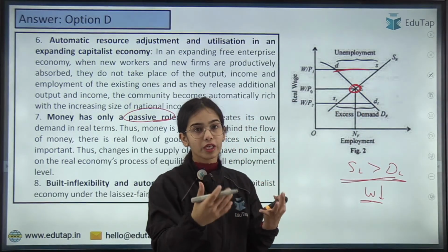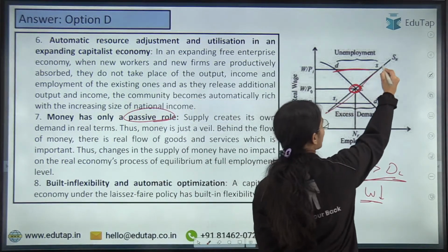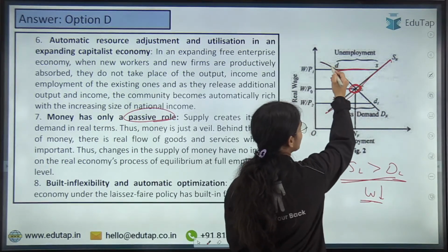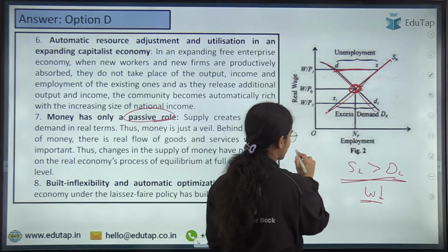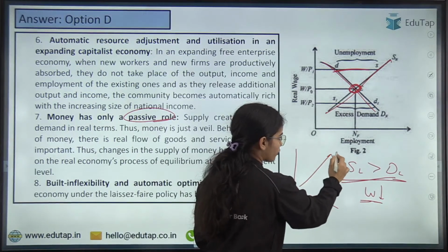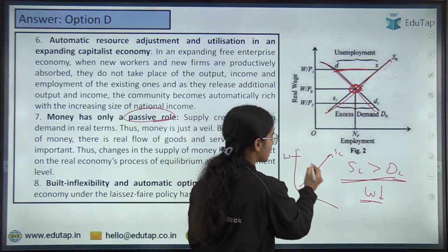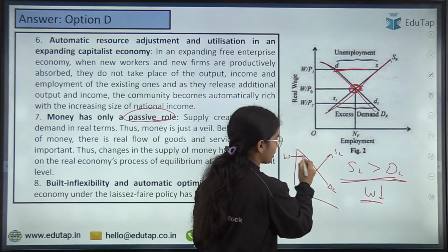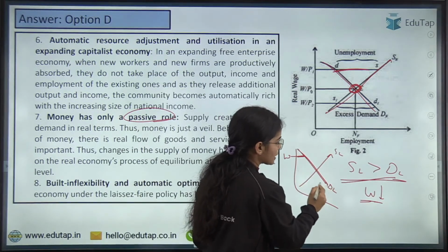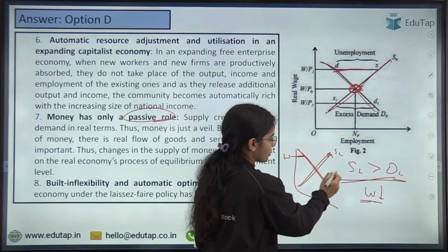So the supply of labor: when the wages are more, there is more supply of labor at the higher wages, but if the wages are high, the demand for labor will be less. So demand for labor is downward sloping, supply of labor is upward sloping.